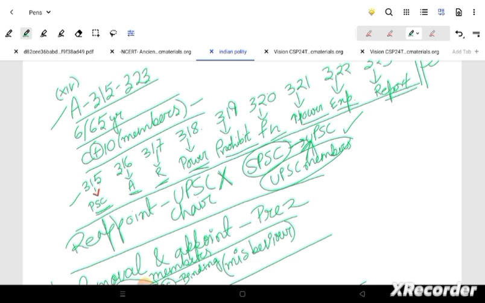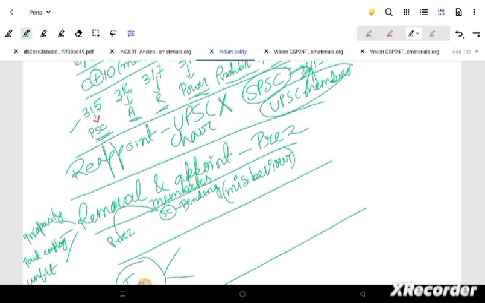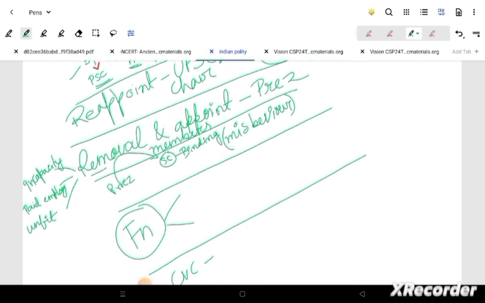Now thereafter reappointment is not possible for the UPSC chair, but SPSC members and UPSC members can be reappointed to UPSC. Now thereafter there will be a removal and the appointment of the members, which is obviously done by the president. Now what we are going to talk about is the removal. Obviously I have talked about misbehavior, and along with that there is incapacity, paid employment, unfitness. Appointment obviously is by the president, but when I am talking about misbehavior, the president will refer to the Supreme Court, and the Supreme Court decision will be binding for any misbehavior.